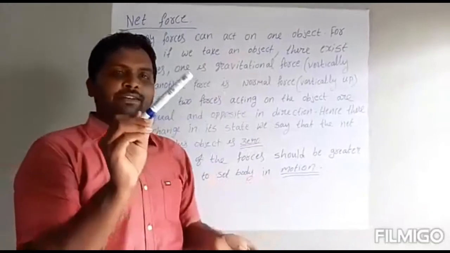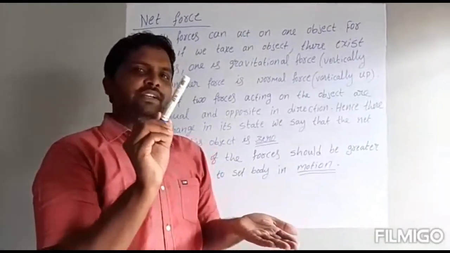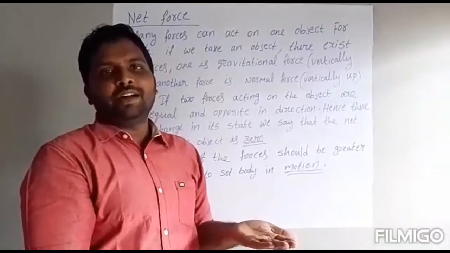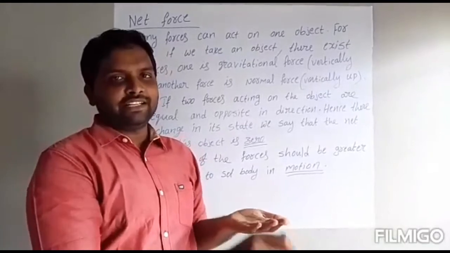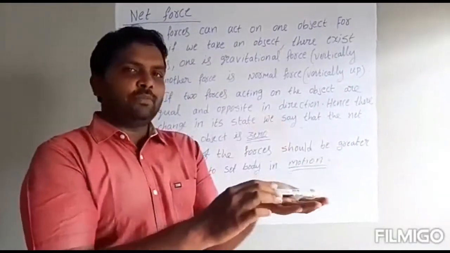Now I want to keep this pen on my hand. Actually this object wants to go in the downward direction. Why? Due to gravitational force. It wants to go down. But what did I do? I stopped it with my hand.